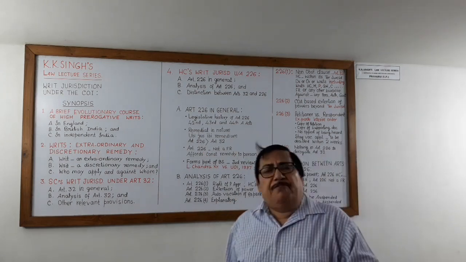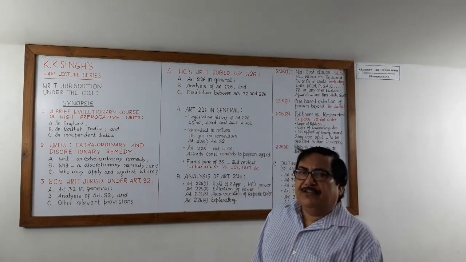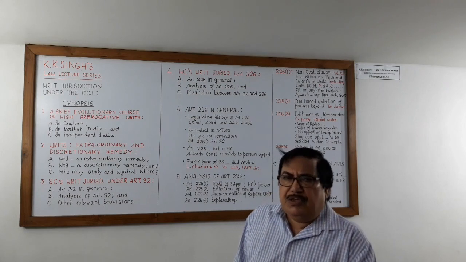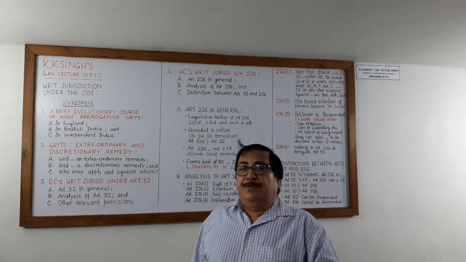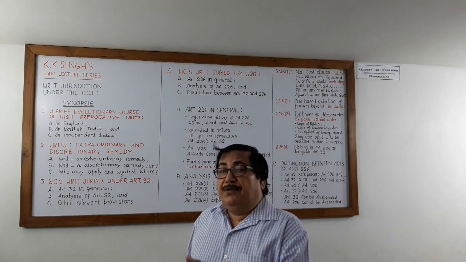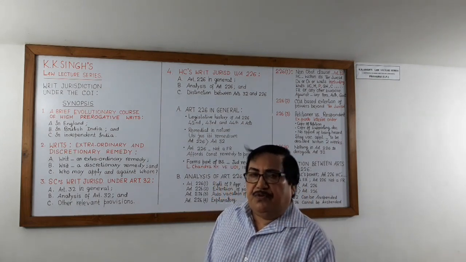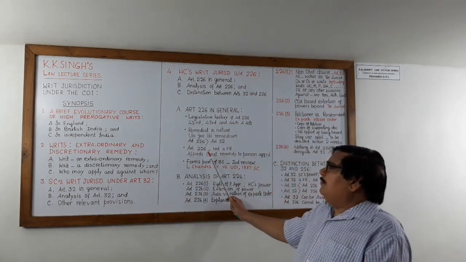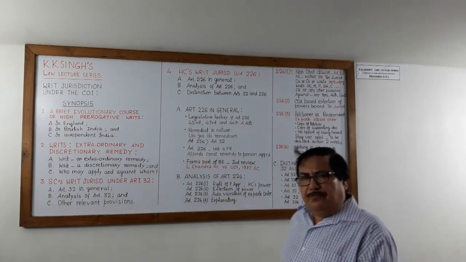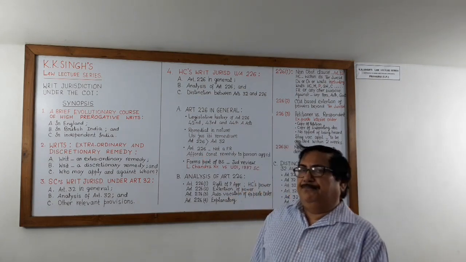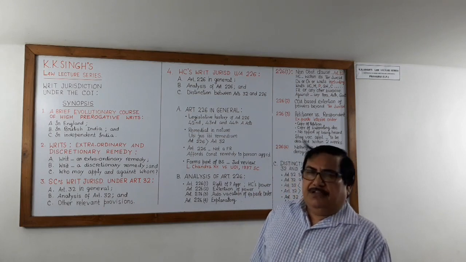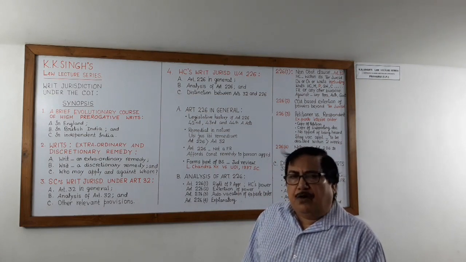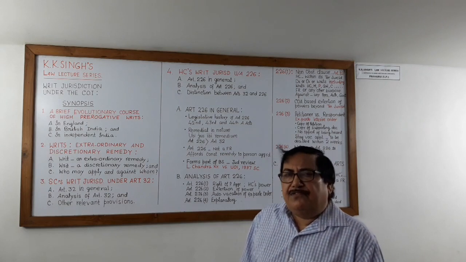Article 32 is a fundamental right in itself. It has been placed in Part 3rd. But Article 226 is not a fundamental right. It has been placed in Part 6 of the Constitution of India. Article 226 affords a constitutional remedy to the person aggrieved either by violation of his fundamental right or on account of some other legal grievance.